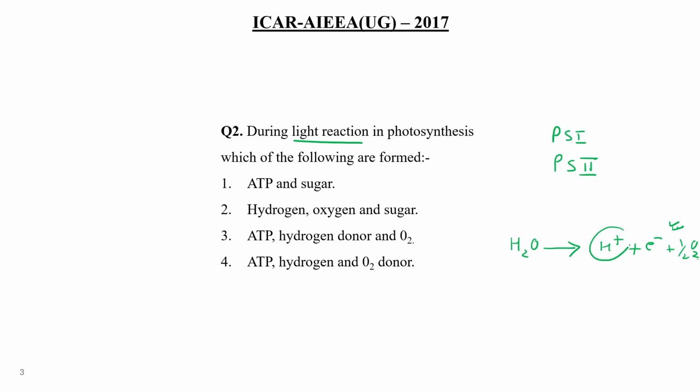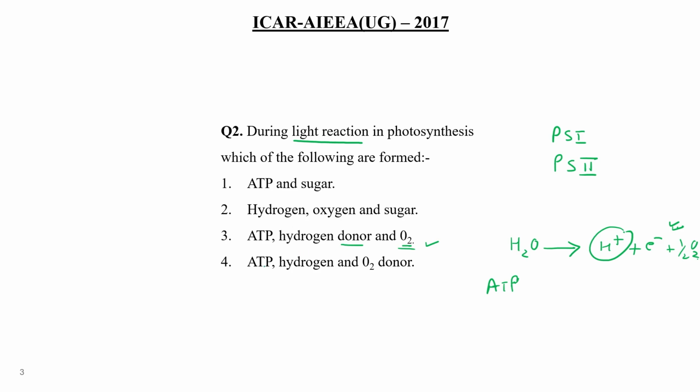Hydrogen donor has evolved, and during this phase ATP is also formed. ATP and NADPH both, but here they have just mentioned ATP. So during light reaction, ATP, hydrogen donor, electrons and oxygen are formed because of the splitting of water. All these things are present in choice number 3 only, so choice number 3 would be the correct answer.